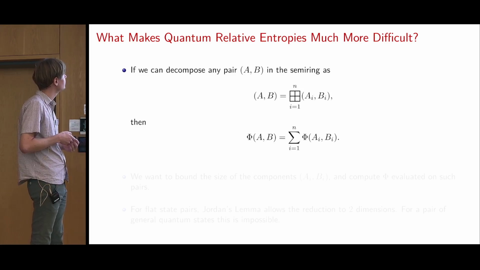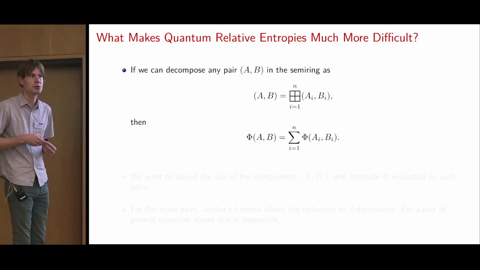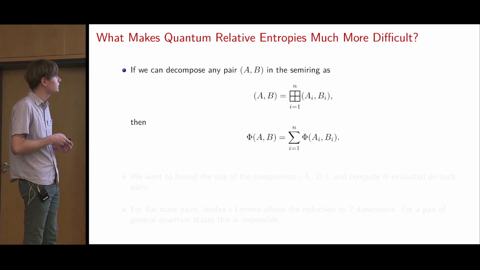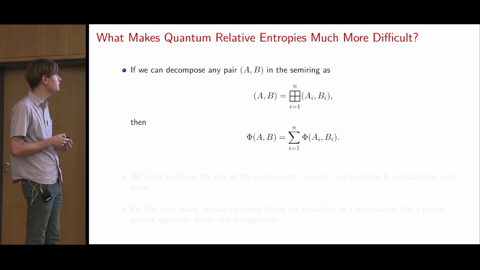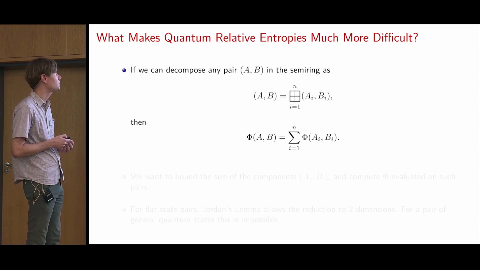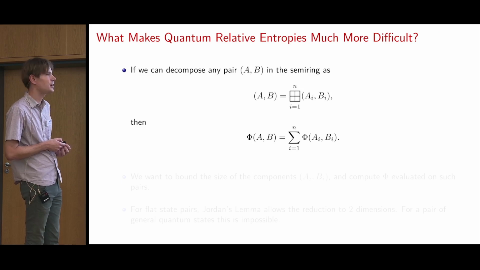But first, I just want to give an idea of why the quantum relative entropies are actually so difficult. If you have any pair in our semi-ring, and say you are able to decompose it as such, so AB is a direct sum of smaller elements, A_i and B_i, then because of the additivity of a homomorphism, the homomorphism evaluated on this pair AB is just the sum of the homomorphism evaluated on the smaller blocks A_i, B_i.